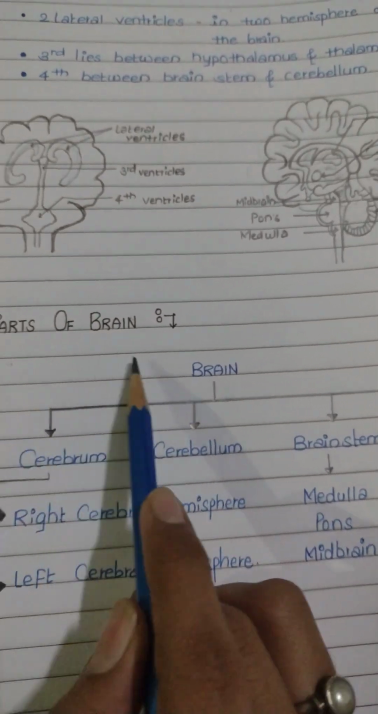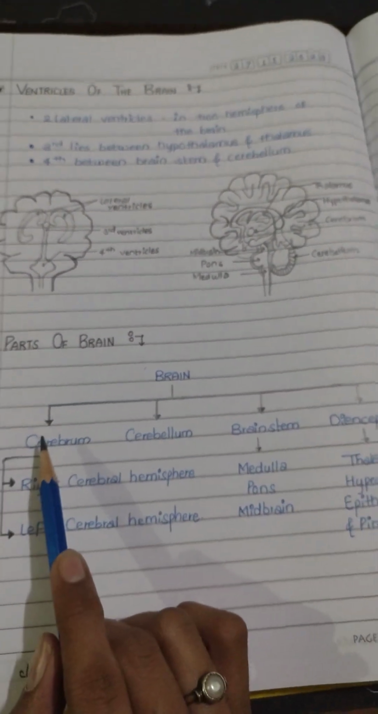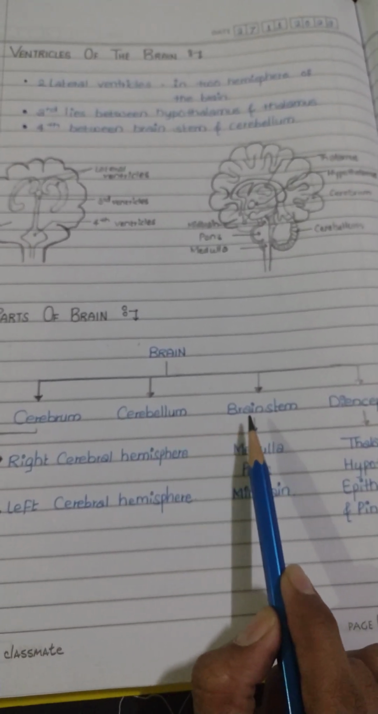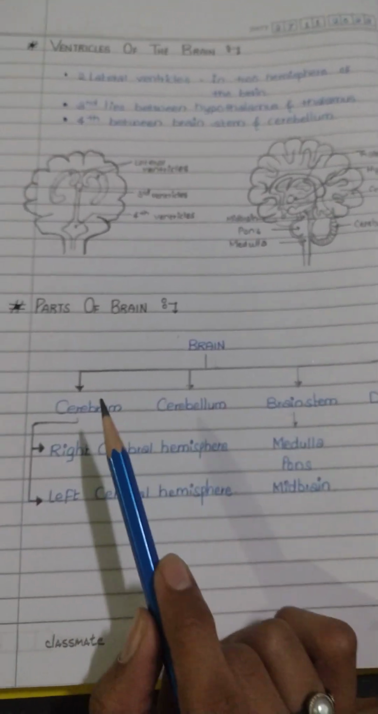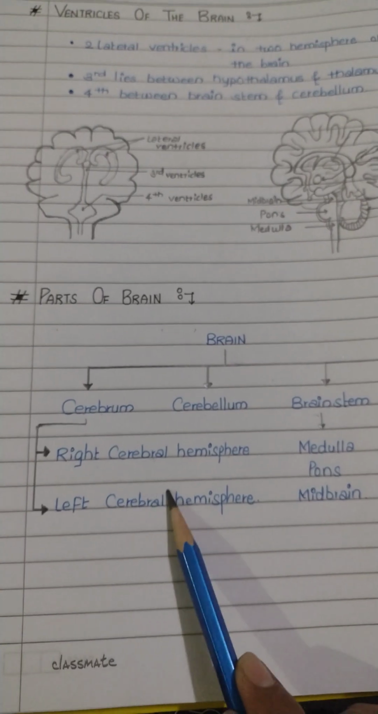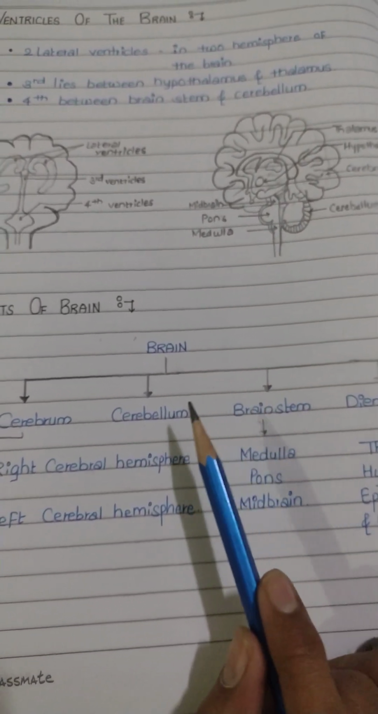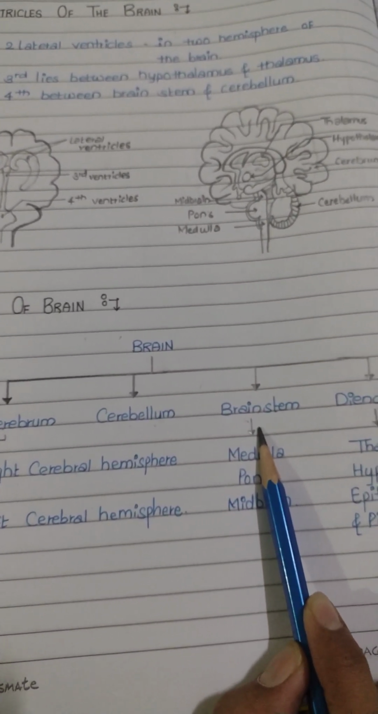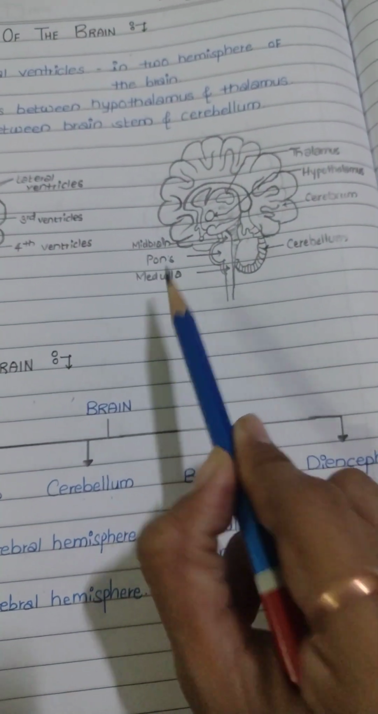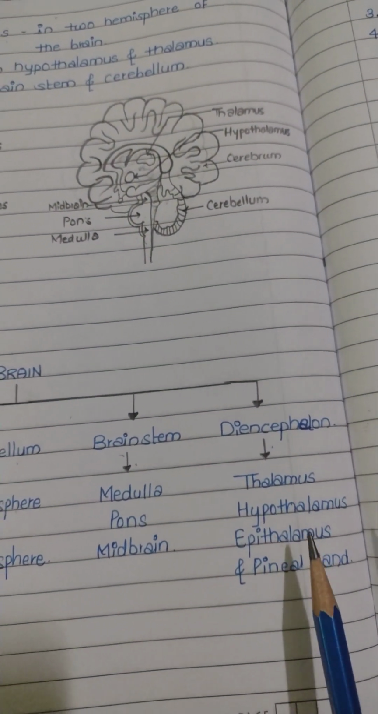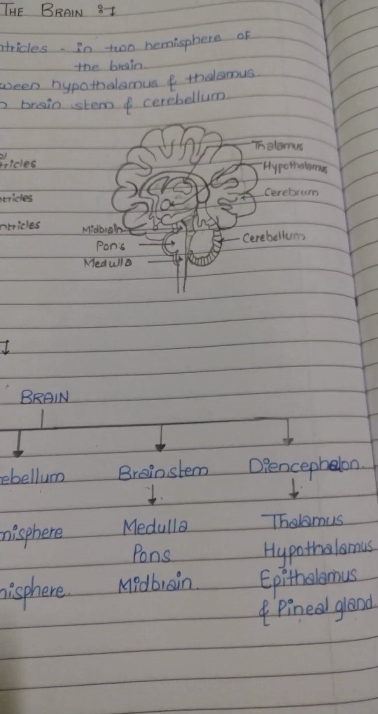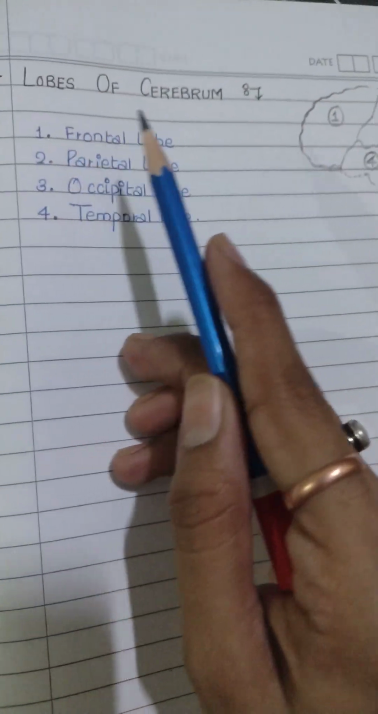Then the parts of the brain are mainly divided into four parts: the cerebrum, second the cerebellum, then the brainstem and the diencephalon. The cerebrum is again divided into two parts, the right cerebral hemisphere and left cerebral hemisphere. The brainstem is divided into midbrain, pons and medulla. Then the diencephalon includes the thalamus, hypothalamus, epithalamus and pineal gland. Next we will see the lobes of the cerebrum.